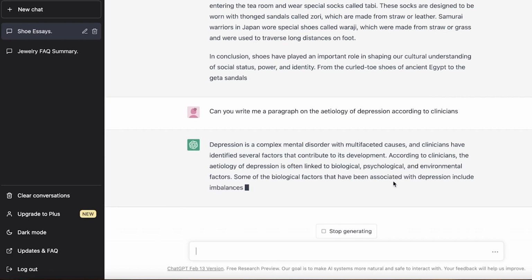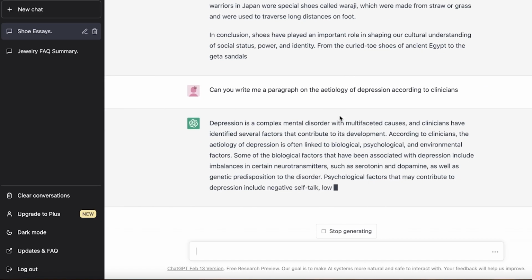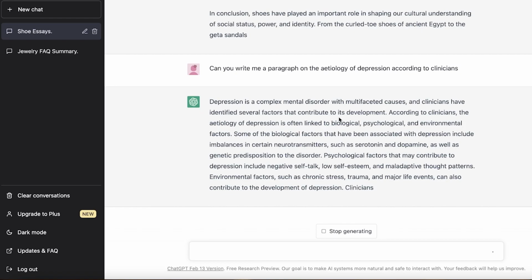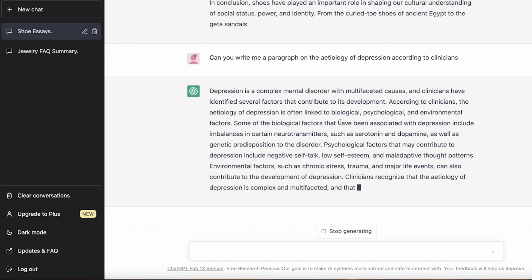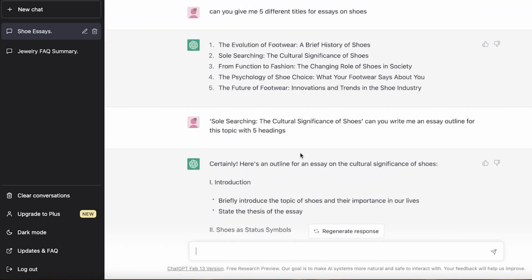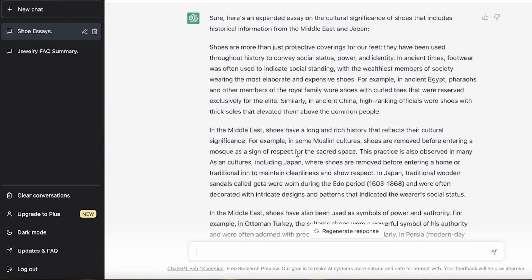This is a complex subject. A lot of people can't really find good information on such subjects, but you can easily formulate a very difficult question and use ChatGPT to write it. So that is how you can write amazing essays using ChatGPT.